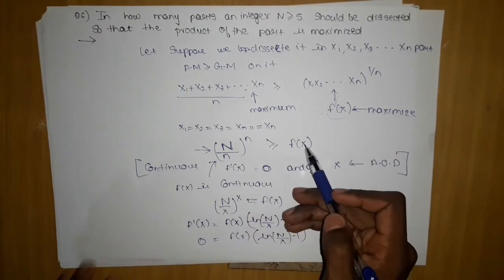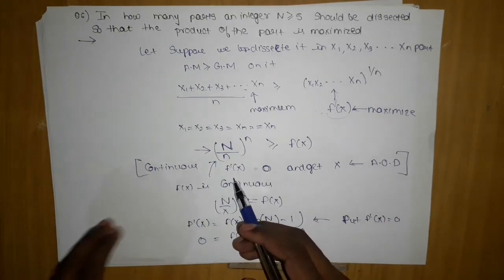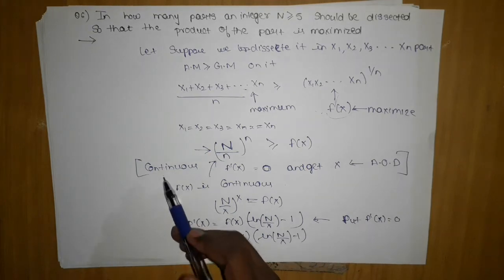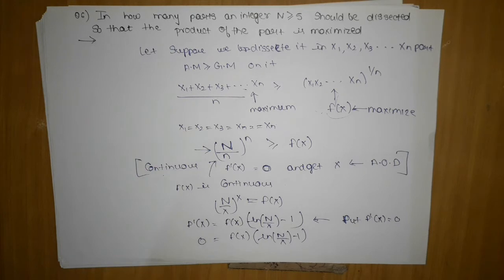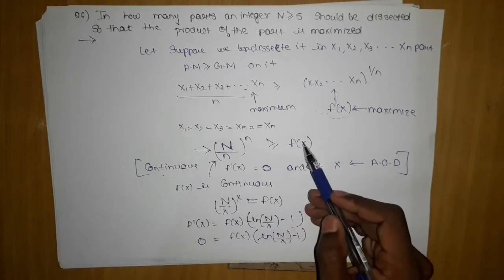Okay, then here we have put x, and it is a function. To maximize, we have to check it is continuous, differentiate it, put f dash x is equal to 0, get the x, and that x point is the maximum point. Since we have not taught continuity, I have told you just to understand that this is continuous. Since it is continuous, we have differentiated it and replaced n by x.